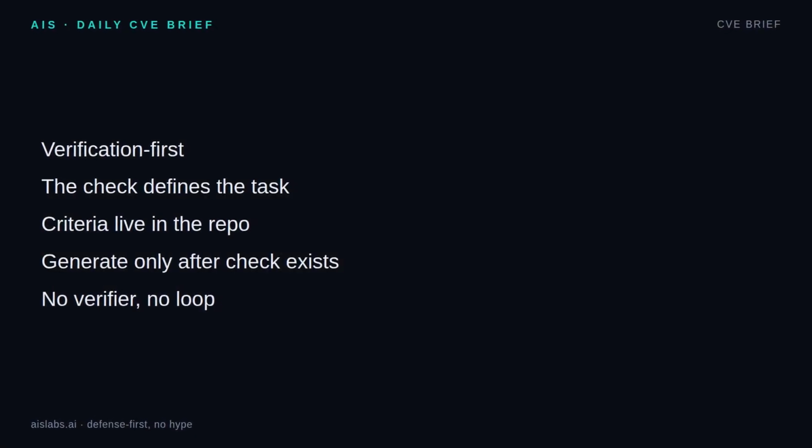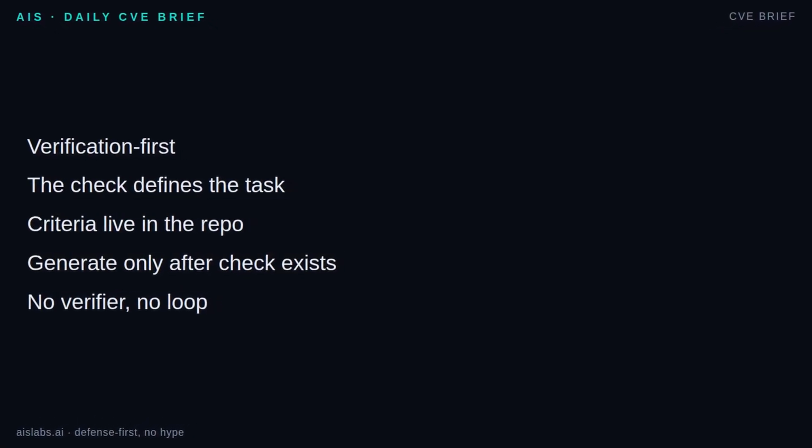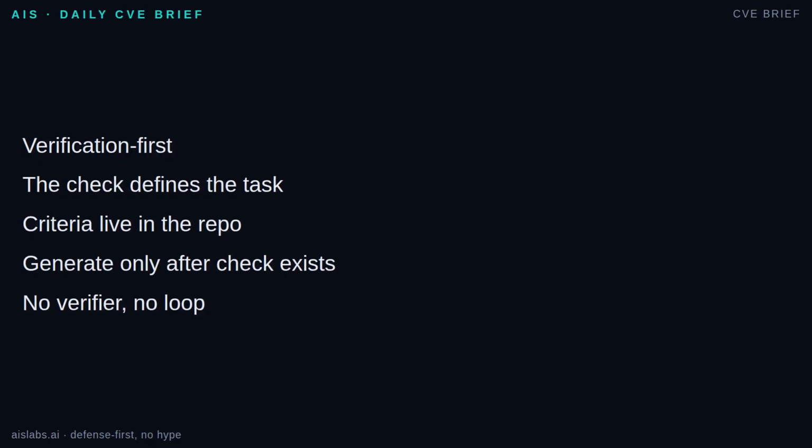The pattern is verification-first design. Write the check before the prompt. Opinionated, but useful. If you cannot state how you will verify the output, you are not ready to generate it with an agent loop. The check defines the task more precisely than the prompt does.